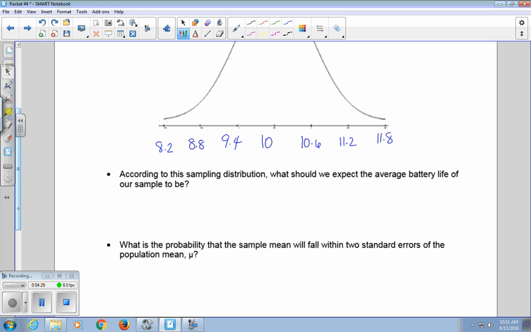According to this sampling distribution, what should we expect the average battery life of our sample to be? Well, we'd expect it to be about 10 hours, give or take 0.6 hours. What is the probability that the sample mean will fall within 2 standard errors of the population mean, mu? We expect that our sample mean will fall within 2 standard errors of the population mean about 95% of the time.